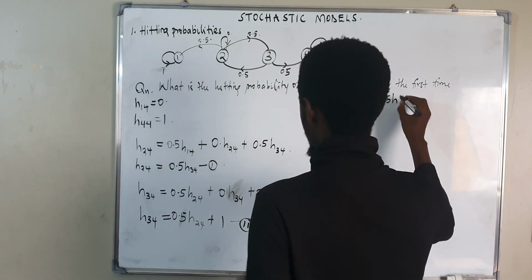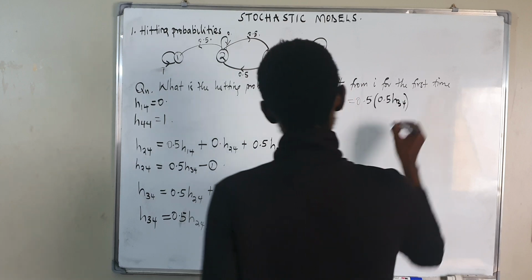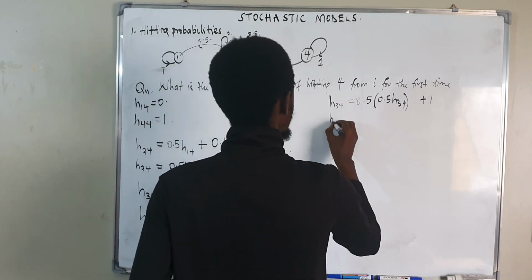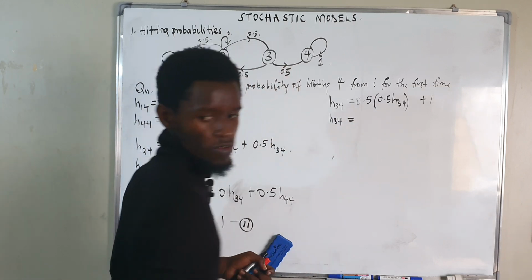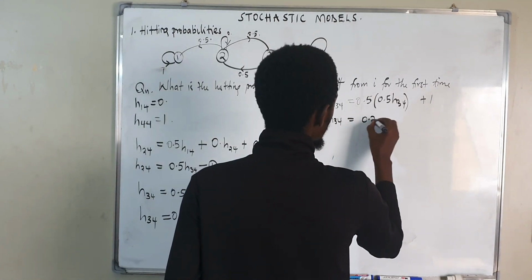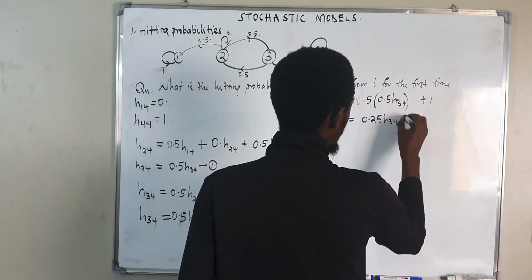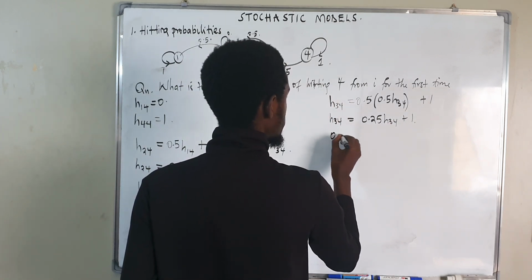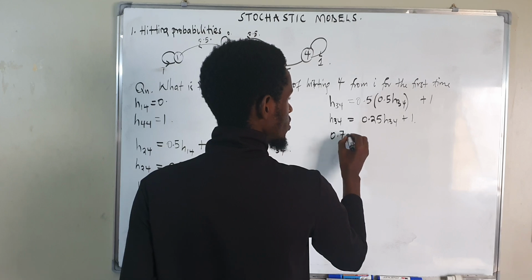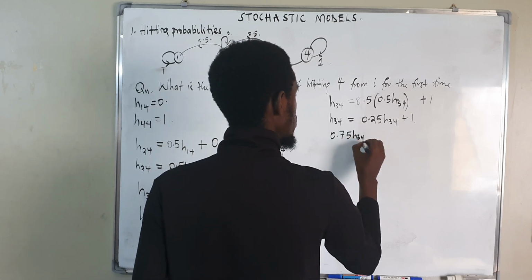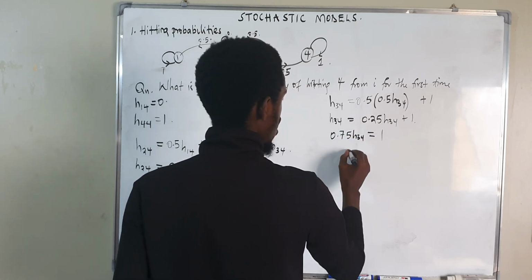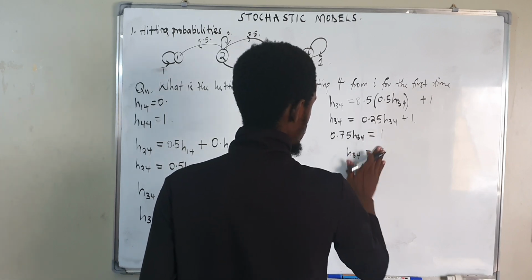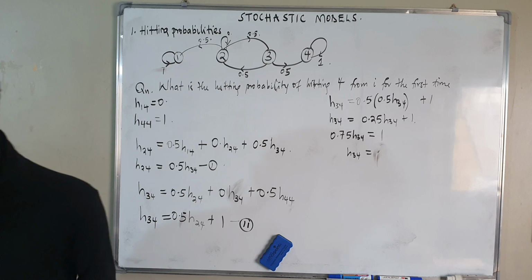So H34 equals 0.5 times 0.5 H34, plus 1. Then 0.5 times 0.5 is 0.25, so H34 = 0.25 H34 + 1. Moving this to one side, I have 0.75 H34 equals 1. Then I have H34 as, I think, 3/4. I don't recall, what is 1 divided by 0.75?